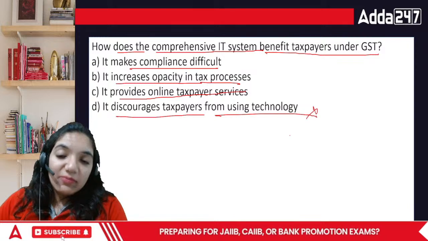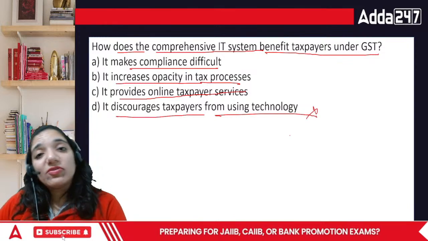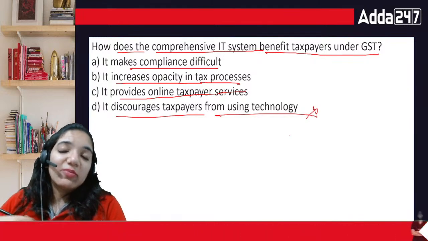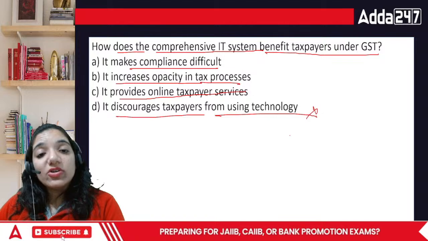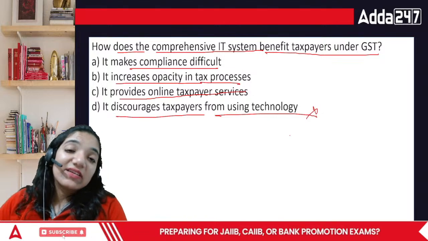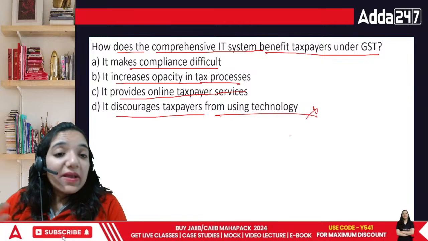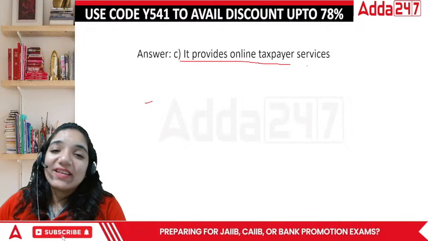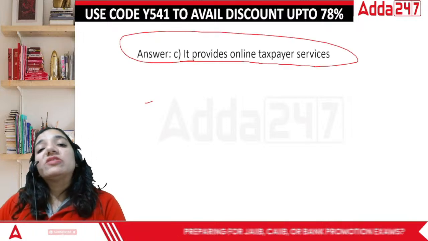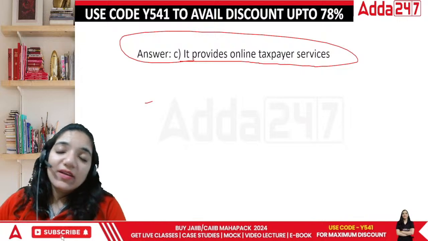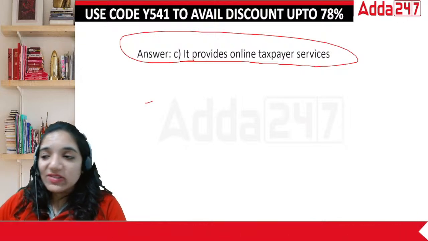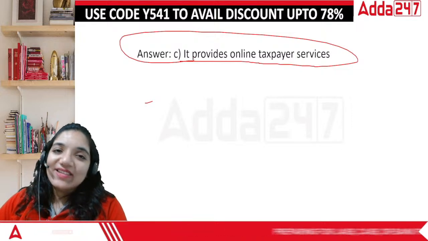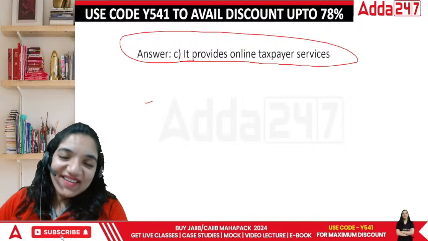Rather, because of the IT systems, I don't have to run to the GST department just to file my GST return. I don't have to deposit my tax by standing in long queues. I can get it done at my place. So technically, these IT systems have benefited us a lot. It provides online taxpayer services. These services are a boon and a bane as well. Boon because 90% of the work can be done from the CA offices, CS offices, but bane because this is done round the clock. There's no life. So that's one particular practical reality.